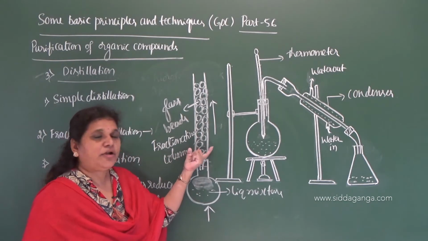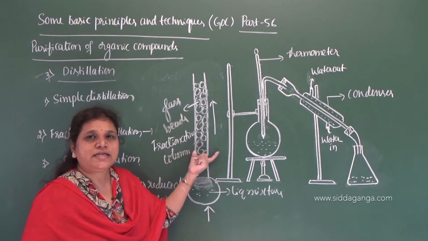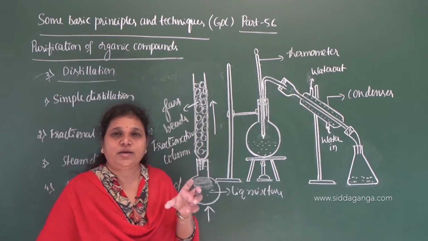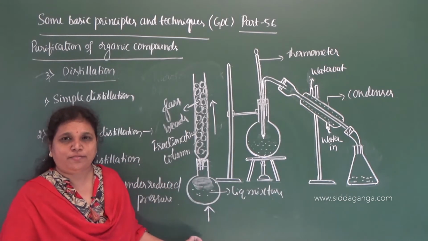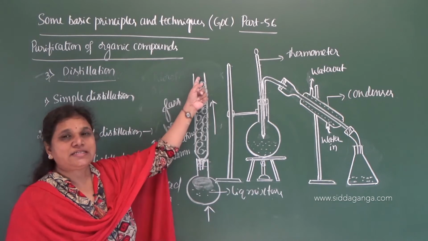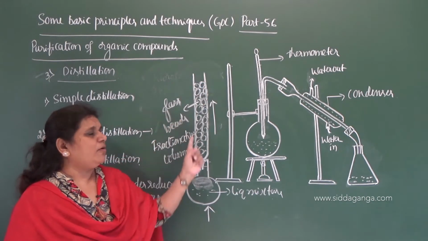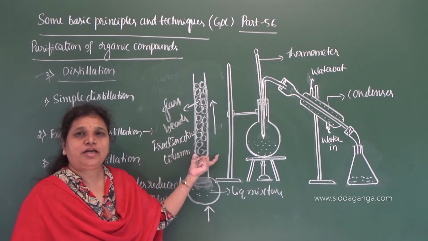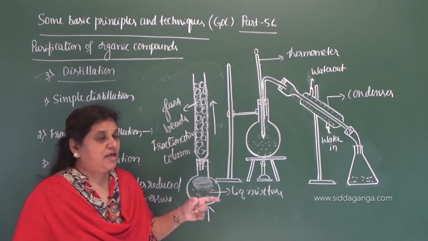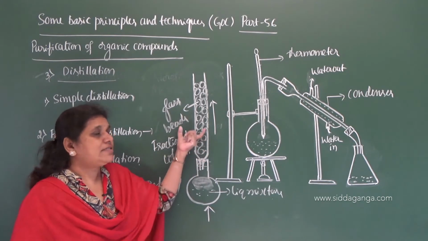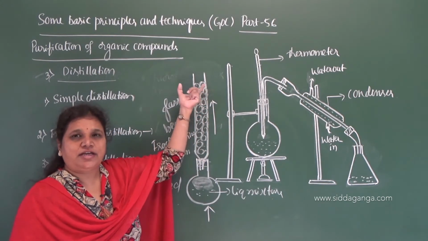So ಎಲ್ಲಿ bottom of the fractionating column ಅಲ್ಲಿ condense ಆಗುತ್ತೆ ಅಂದರೆ what it indicates? It indicates that that liquid is having very high boiling point, because in fractionating column the temperature is increased from top to bottom. So the vapors of high boiling liquid condenses, whereas the vapors of liquid with low boiling point rises in the fractionating tower.